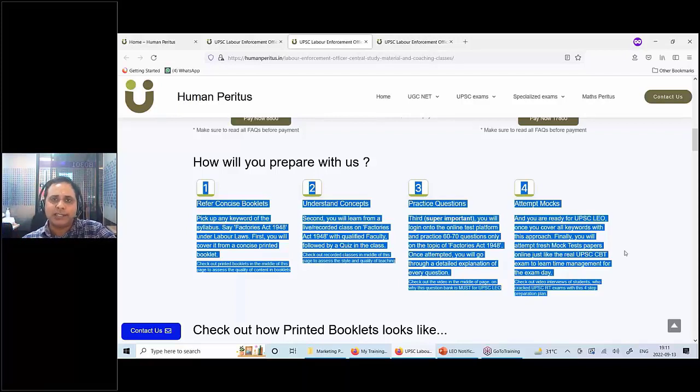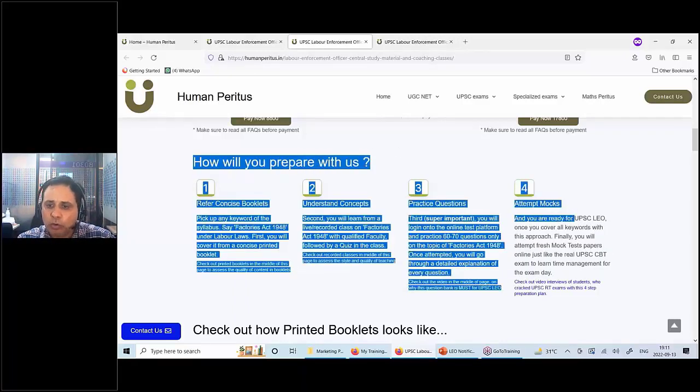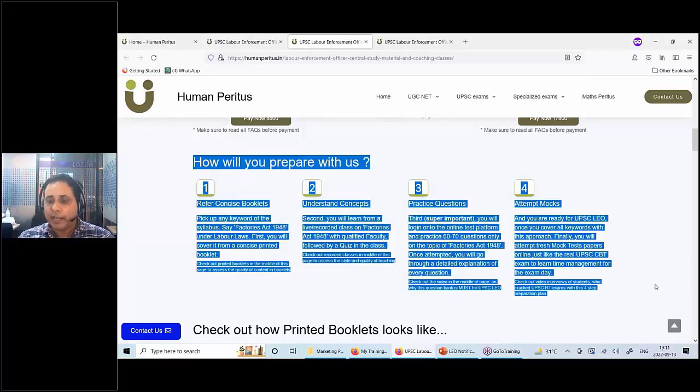We adopted the same approach in the previous exam in 2017. There were 35 seats all over India. Out of them, 7 people were from human apparatus preparation plan. So every 5th guy in the country was a human apparatus student, and we are pretty confident. अगर आप ये हमारे साथ कर लेते हो, then you do not need anything else, and it will take some time. It will also take 3 to 4 months.